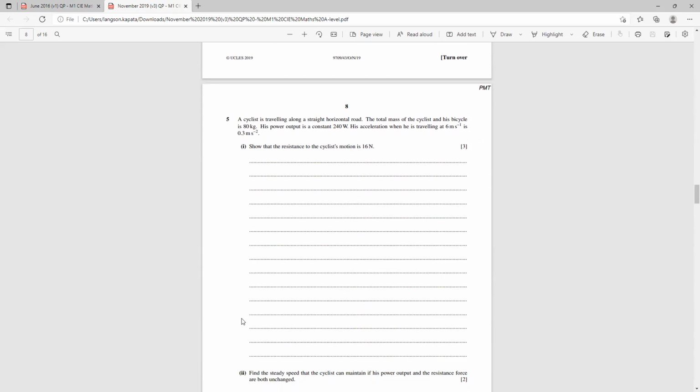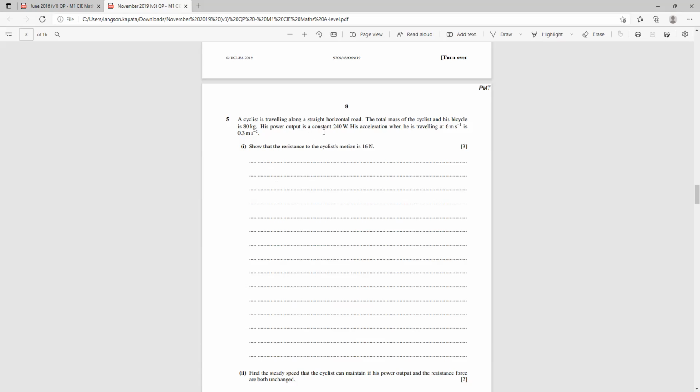If you look at this question here, it says a cyclist is traveling along a straight horizontal road. So always, mostly in mechanics, make sure that you do a rough sketch so that you'll be able to answer your questions well. The total mass of the cyclist and his bicycle is 80 kg.